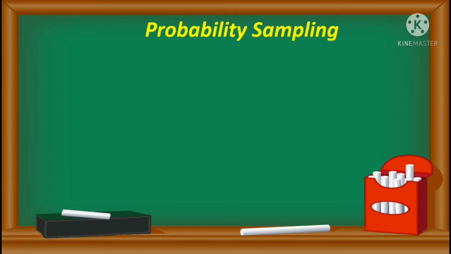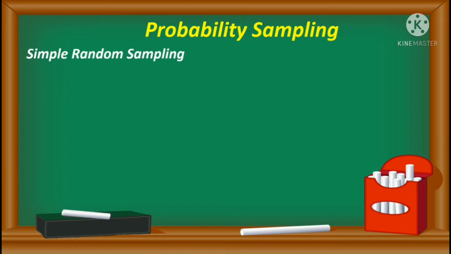Probability sampling is based on the fact that every member of population has a known, equal chance of being selected. There are four types of probability sampling. The first is the simple random sampling.